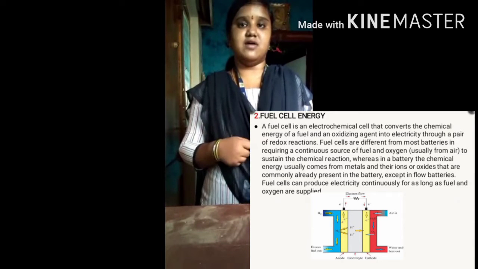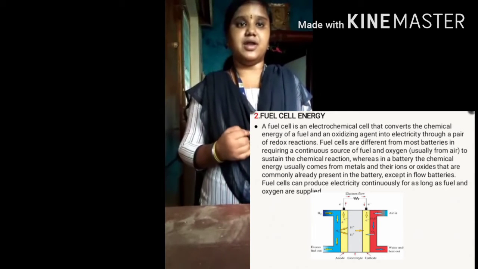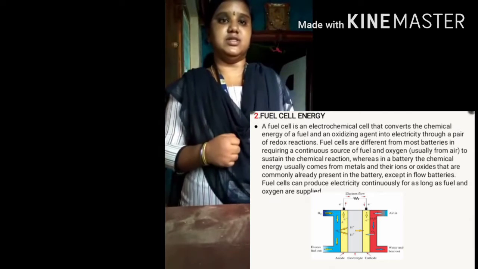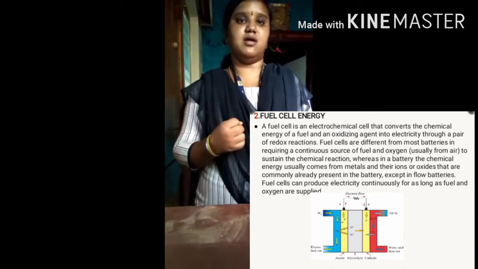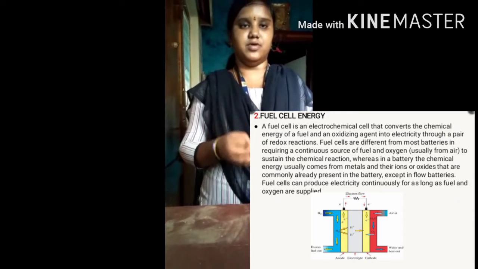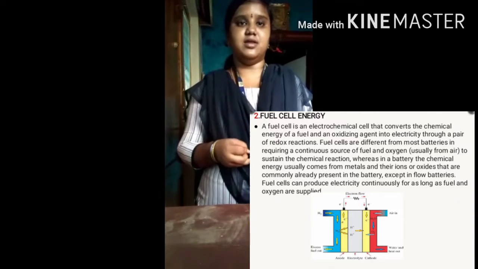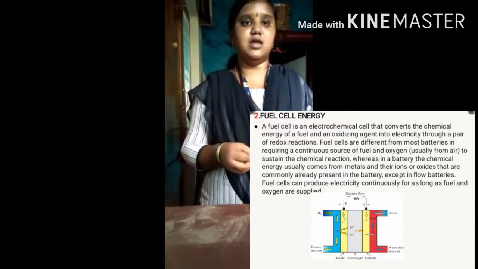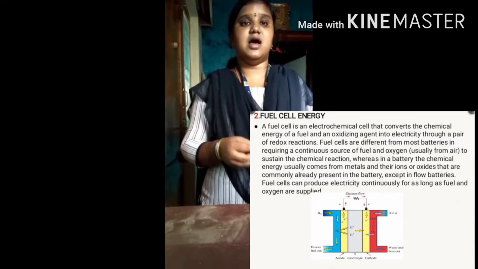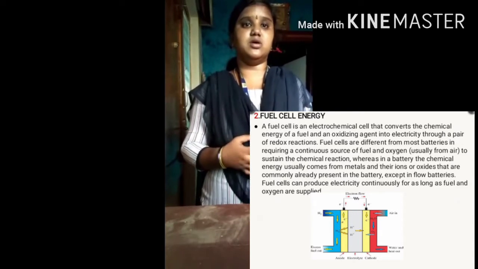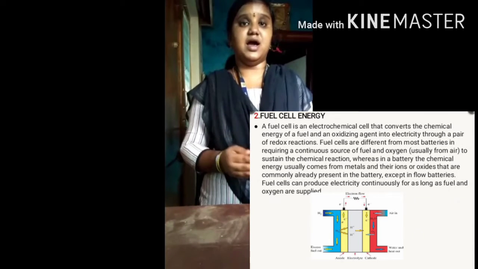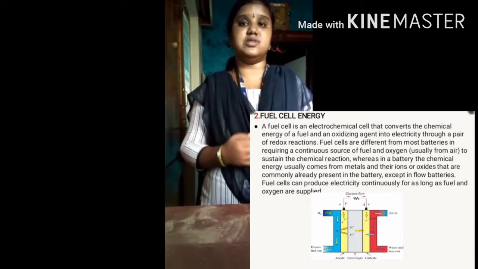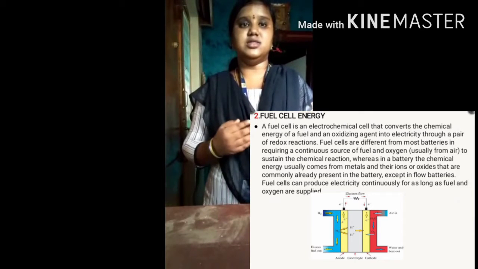The materials which have high electroconductivity. Types of fuel cells: there are five types of fuel cells. Polymer electrolyte membrane fuel cell, direct methanol fuel cell, alkaline fuel cell, solid oxide fuel cell, and reversible fuel cell. We are using a solid oxide fuel cell. In order to obtain high voltages, the individual cells are connected together in series.